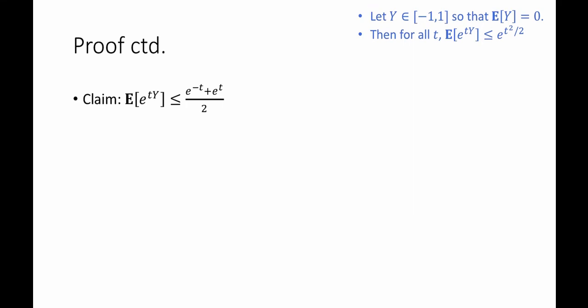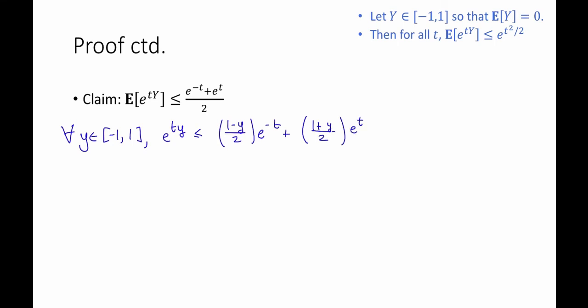Okay, so first I claim that for any random variable Y between minus 1 and 1, the expectation of e to the tY is bounded above by e to the minus t plus e to the t, all divided by 2. To see why, let's first observe that for all y in minus 1 to 1, e to the ty is at most 1 minus y over 2 times e to the minus t plus 1 plus y over 2 times e to the t. And this just follows by convexity of the function e to the ty.